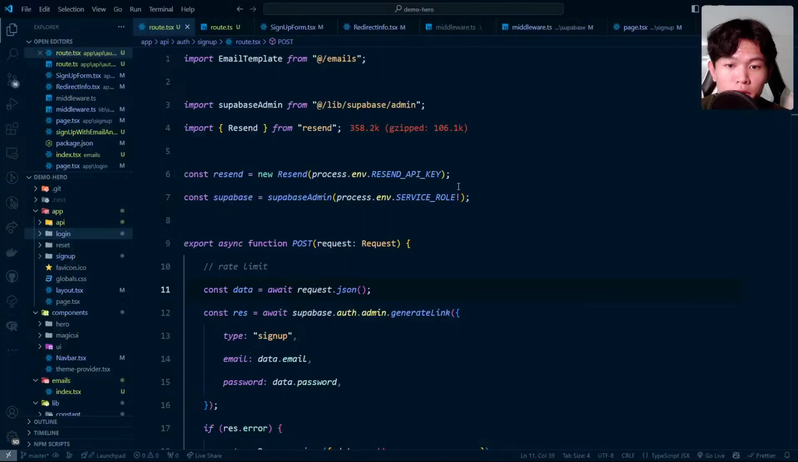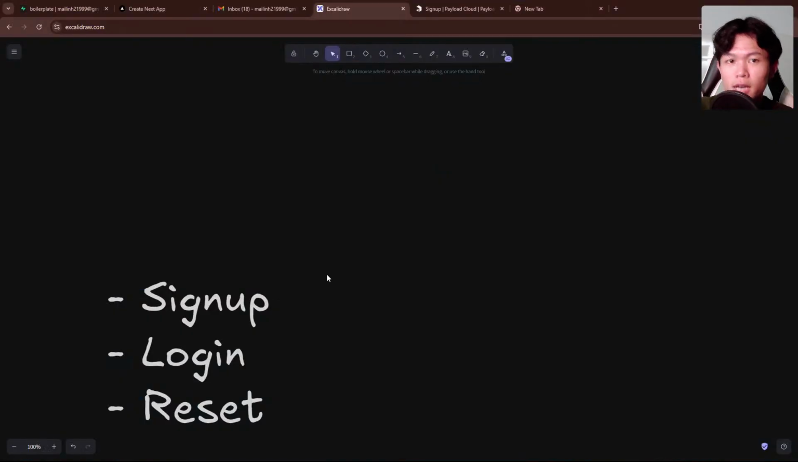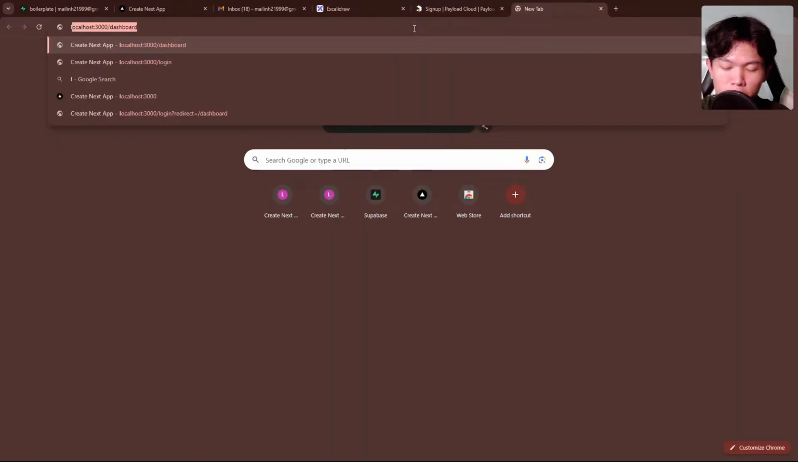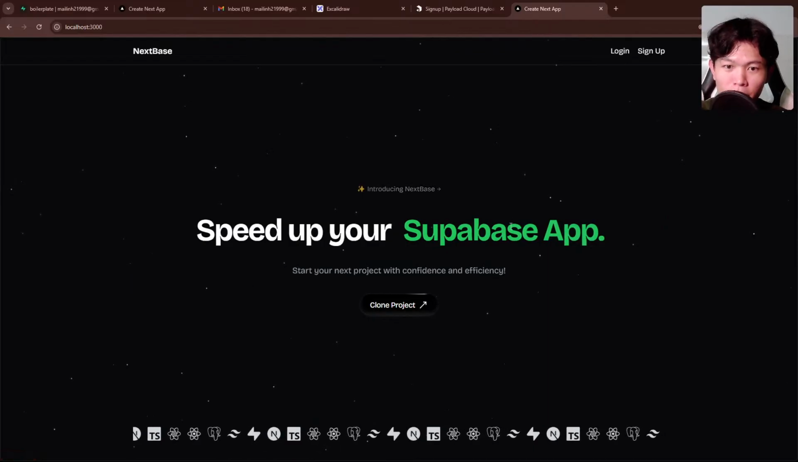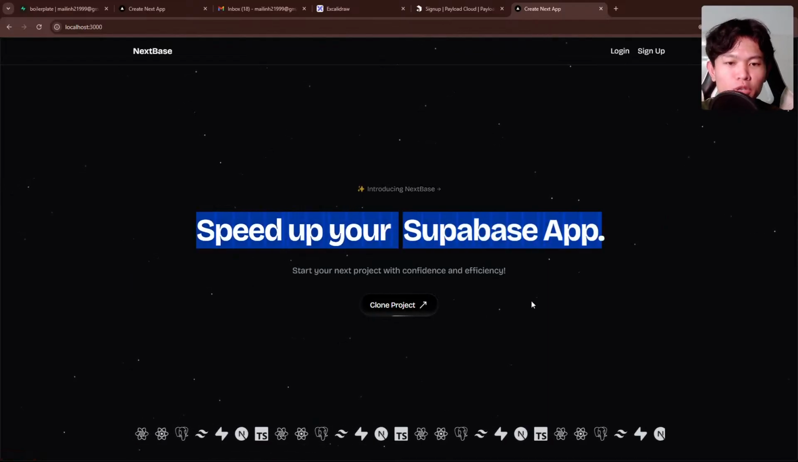So the purpose of this stream is I'm working on the starter kit, which is for Supabase and all of the JavaScript frameworks. Maybe I wanted to do it for all frameworks, but initially right now I'm going to focus on Next.js, which is one of the frameworks that I'm working on right now. So this is what the boilerplate looks like, and this is the home page. The goal is to speed up your Supabase project.